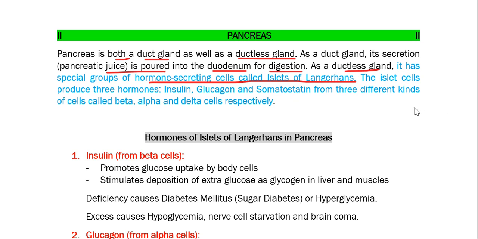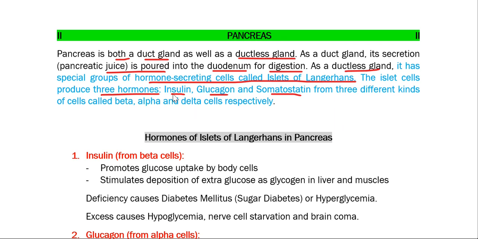The islet cells, that means this islet of Langerhans part, mainly secrete three hormones. One is insulin, another is glucagon, and another is somatostatin. These three hormones are mainly released from the islets of Langerhans from three different portions. That means there are different types of cells present in the islets of Langerhans.